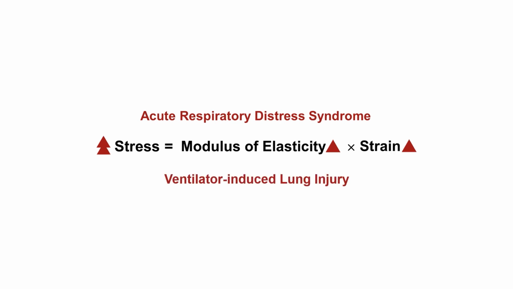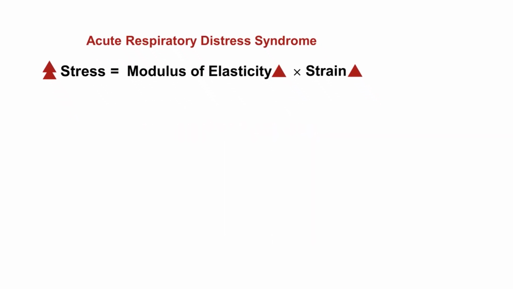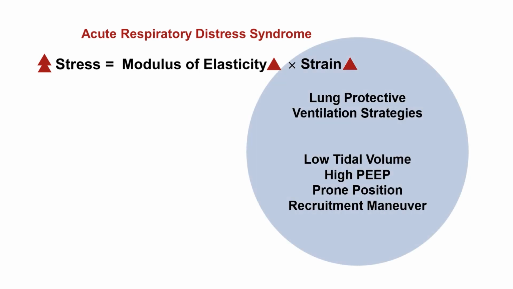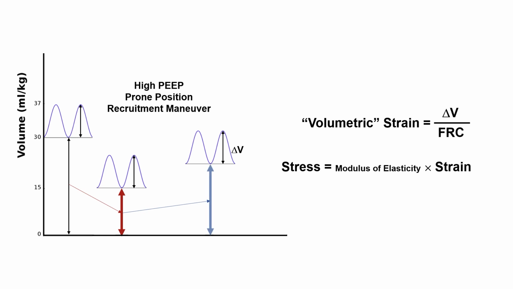Consequently, mechanical ventilation can result in ventilator-induced lung injury, which necessitates an understanding of lung protective ventilation strategies' impact on strain. High PEEP, prone positioning, and recruitment maneuvers can increase the functional residual capacity of the ARDS lung, thereby reducing volumetric strain and overall lung stress.